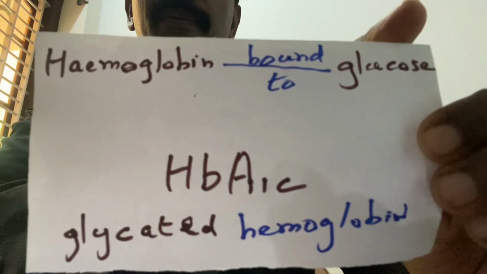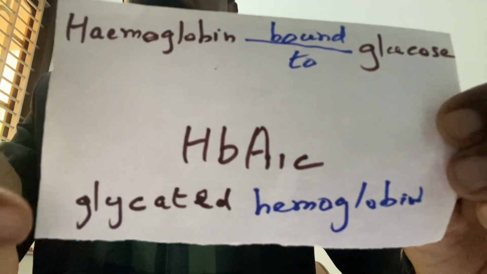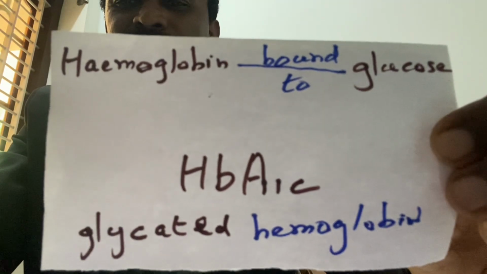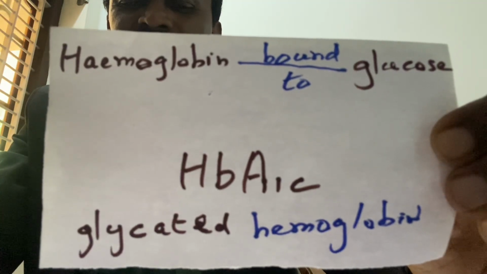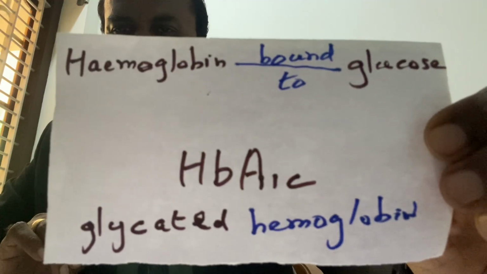Hemoglobin bound to glucose is called HbA1c, and that is called glycated hemoglobin. Got it? Okay. Now I will explain one more word.